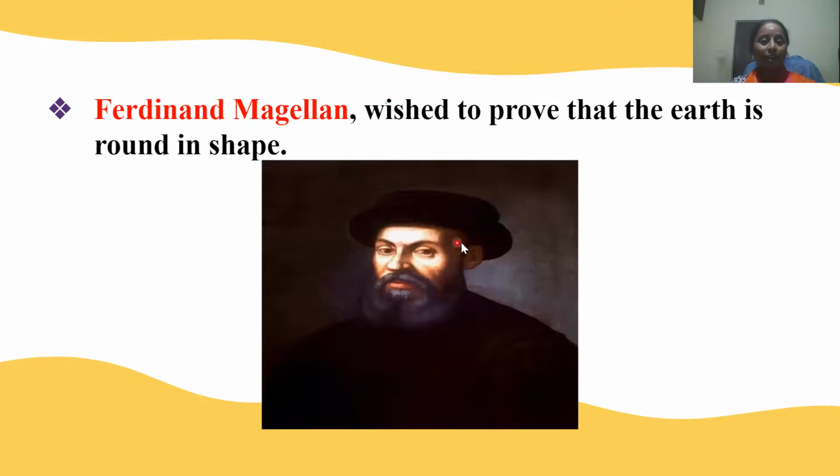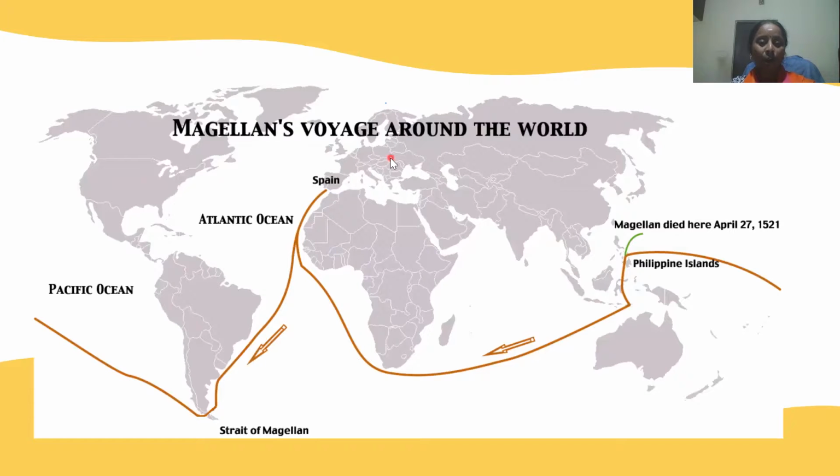There was a person called Ferdinand Magellan. He wished to prove that the earth is round in shape. He started a voyage. This is Magellan's voyage around the world. This map shows his journey. He started his long voyage from Spain. Magellan sailed westwards in the sea direction continuously for 3 years. He started from Spain and moved around the world. After 3 years, he reached the same place where he started the journey. Thus, he proved that the Earth is not flat. Earth is spherical, round in shape.